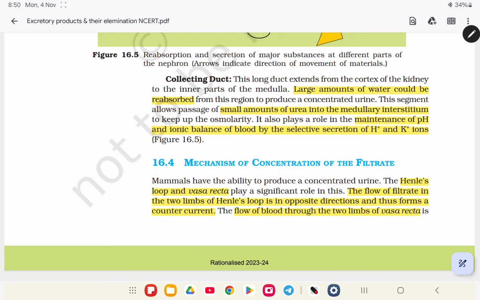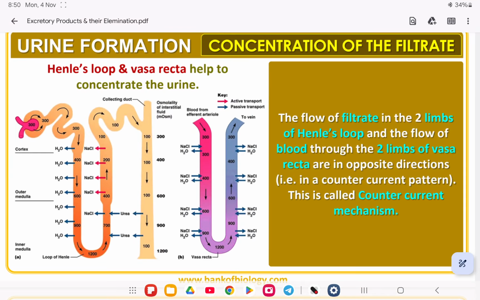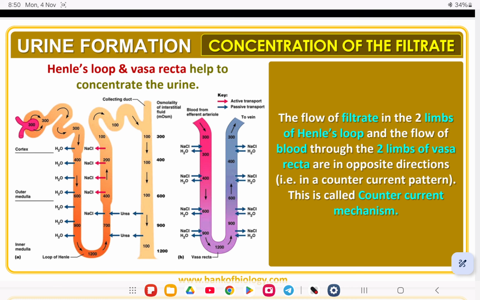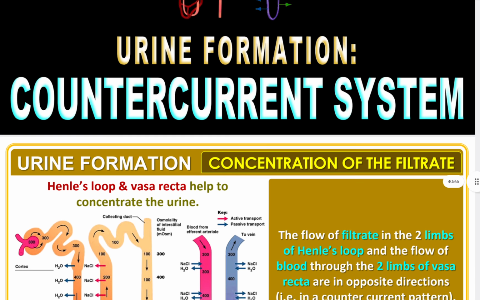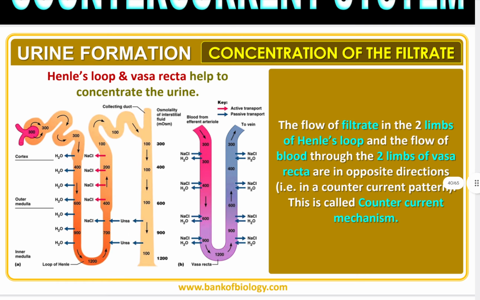Now, coming to the PDF. Consider the filtrate. The flow of the filtrate in the two limbs of the loop of Henle and the flow of blood through the two limbs of the vasa recta are in opposite directions. Here we are covering the topic counter current system. That is, they are in a counter current pattern. This is called the counter current mechanism.